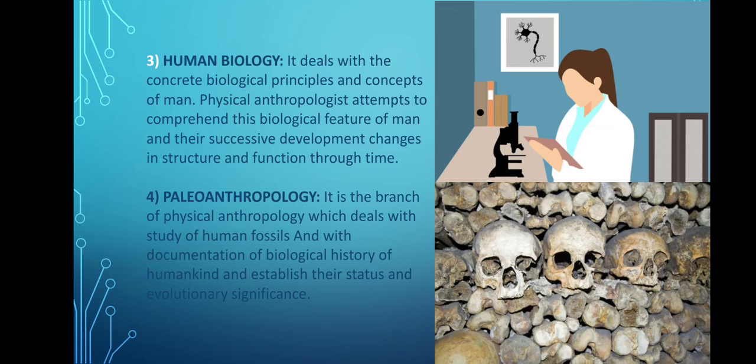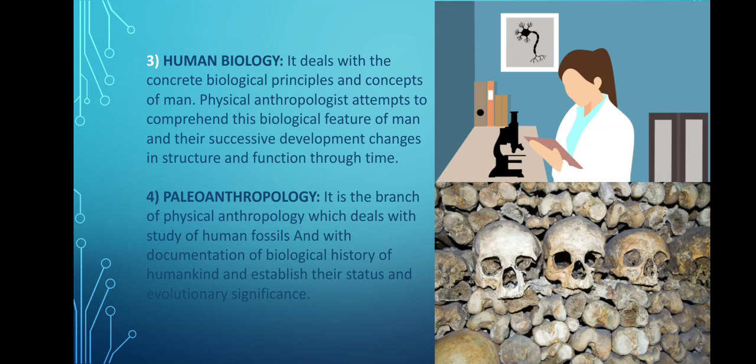It is also concerned with how the physiology of man intersects with external factors like climate or food habits. It also studies the biochemical variation in man and primates, and human biologists also study the types of blood in humans, like the ABO blood group, the MN blood group, or the Rh blood group.